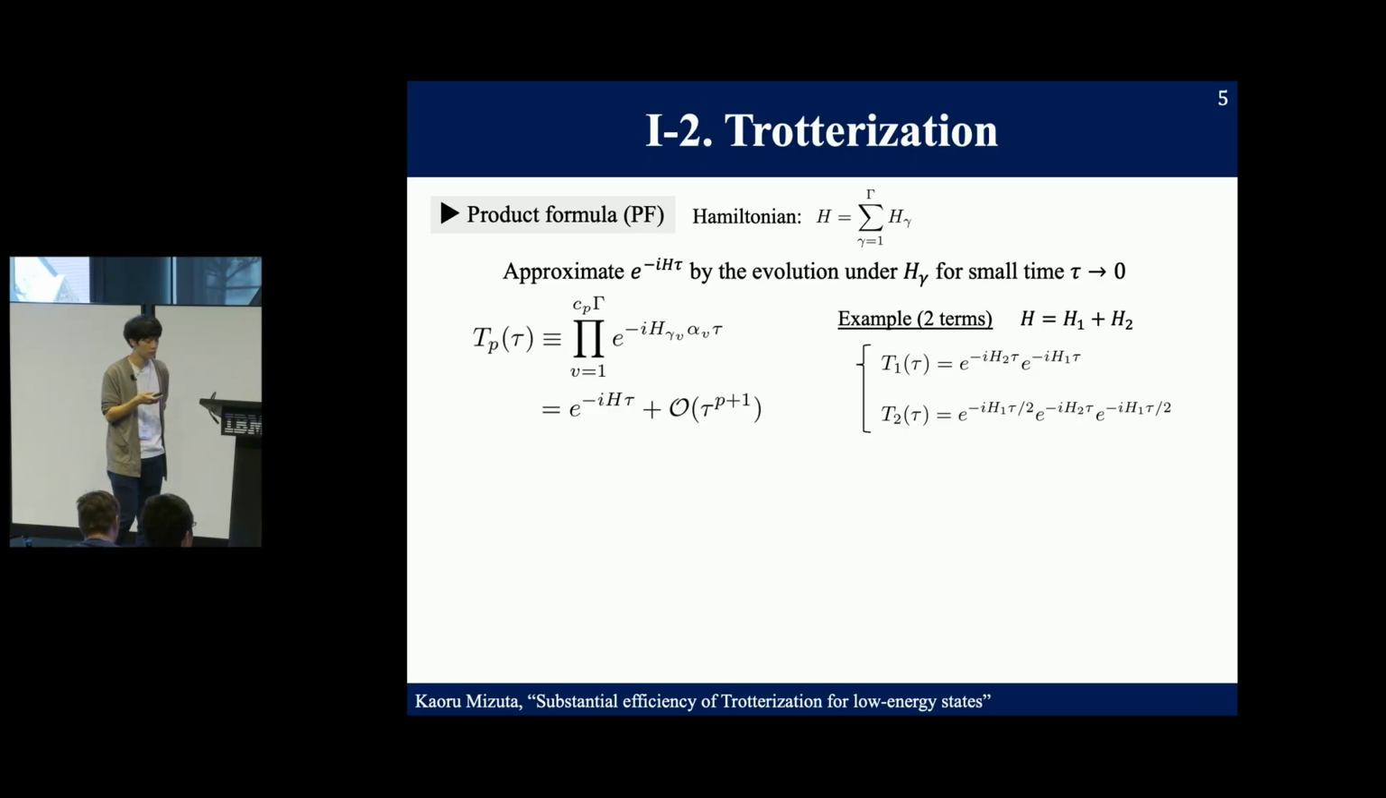In this algorithm, we split the Hamiltonian into several terms, and we construct an approximate time evolution operator by the time evolution operators under each term for small time tau. This formula represents the approximate product formula for the order P case. Maybe many of you are already familiar with the Lie-Suzuki-Trotter formula for the first order and second order cases.